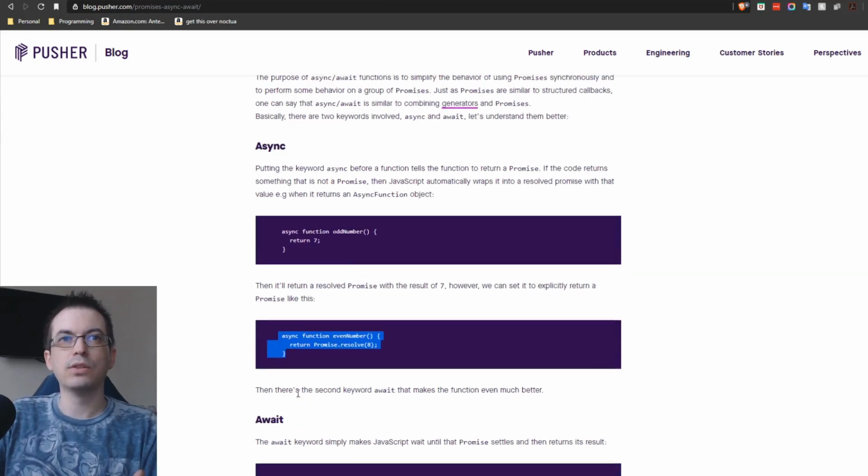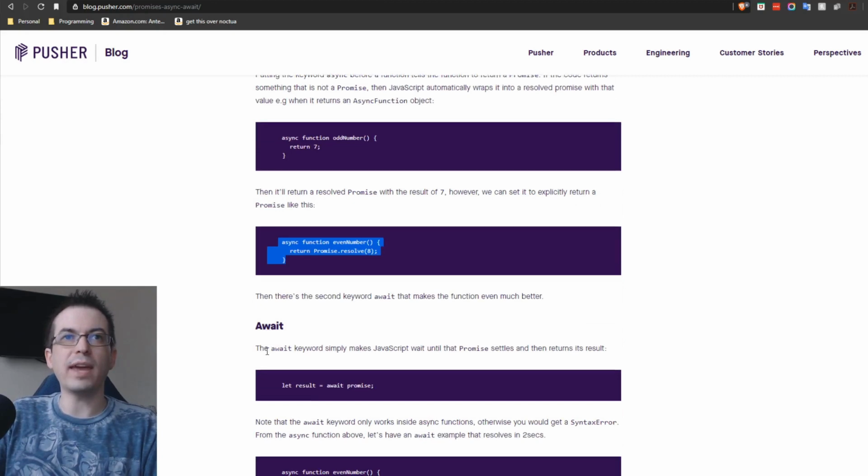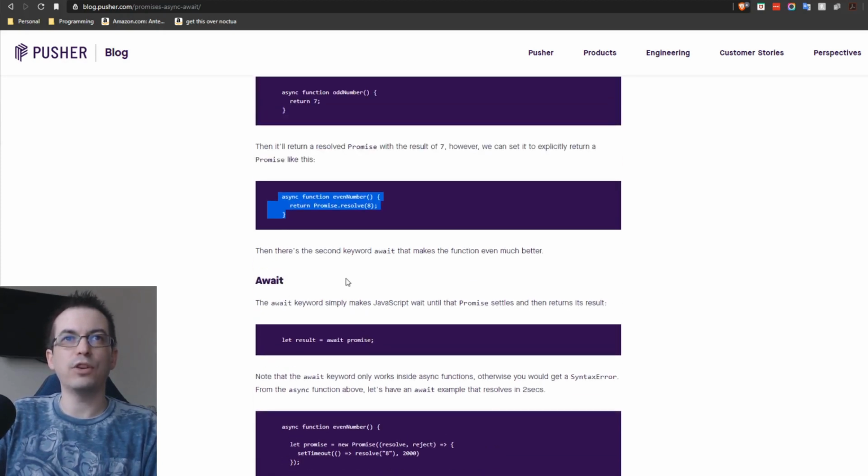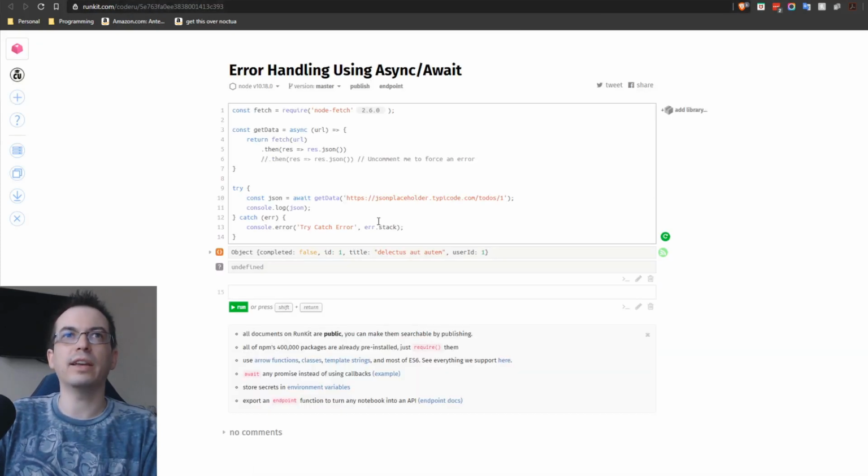Okay, so what does await do? Await is a keyword that simply makes JavaScript wait until the promise settles and then returns its result. So if you were to await the odd number, it's going to say let result equal await oddNumber, and then once the promise resolves for oddNumber, it's going to store 7 into the result. So I have a bit of an example here.